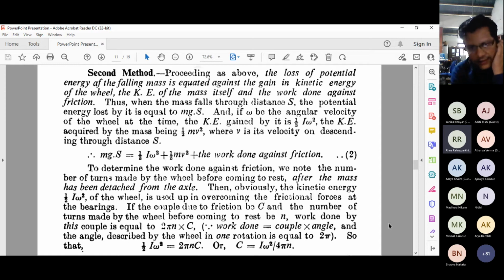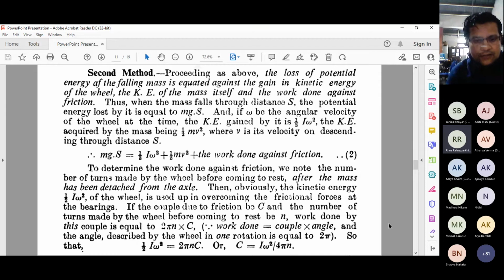So 2 pi n, and then further we need to multiply by the couple I mentioned, force into the distance, I mean to say the radius of that whole wheel on which that couple is acting. So it's a moment of force, remember. We express that value of overcoming the rotational energy by the work of friction, and you can equate this quantity of rotational energy to 2 pi nc, where 2 pi nc is half of I omega square. So c is equal to I omega square upon 4 pi n.